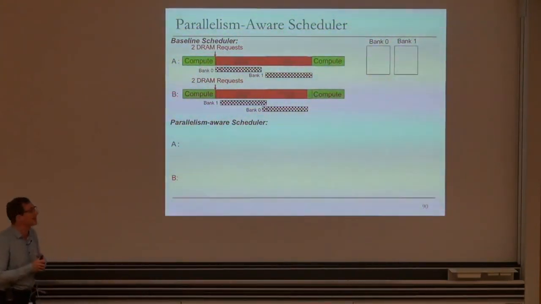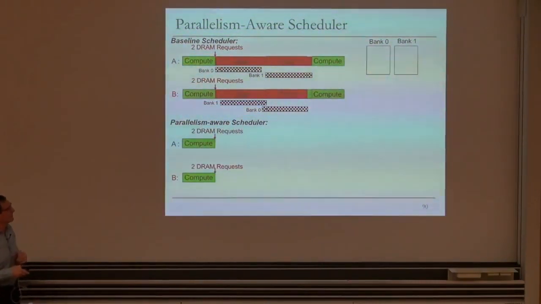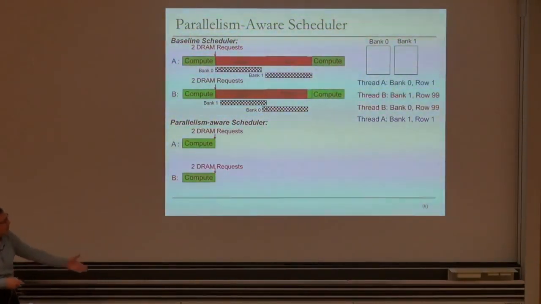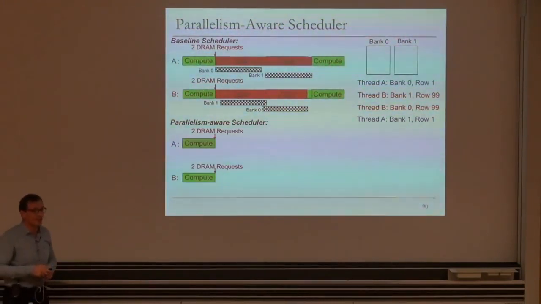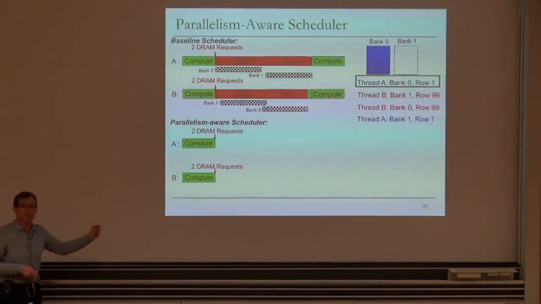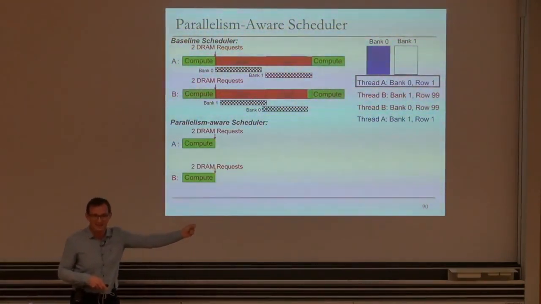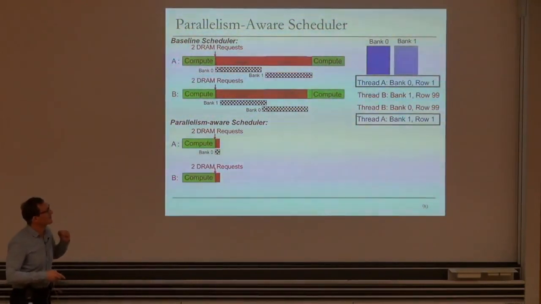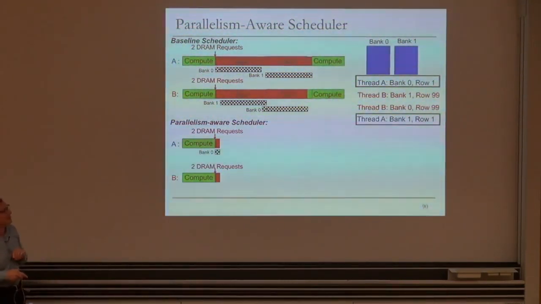In this case, if you had an intelligent memory scheduler, it would recognize that these requests can be serviced in parallel, and it would do something better. And something better is this, basically. The same scenario, requests come in the same order as here into the memory controller. And the memory controller is parallelism aware. What it does is it takes thread A's request to bank 0, schedules it. Now in the next thing, it doesn't take the next request, but it asks the question, is there another request from thread A to some other bank? And it finds it, the last request, and schedules it.